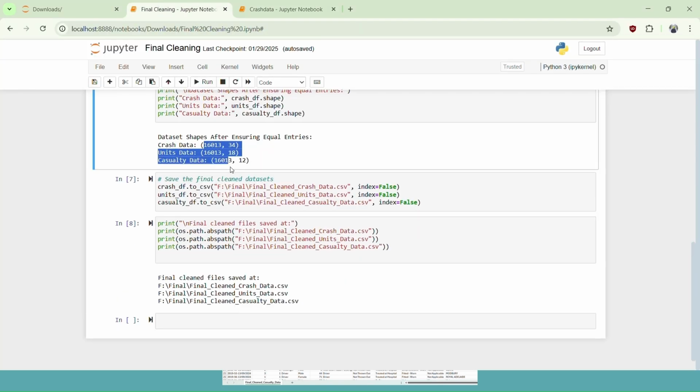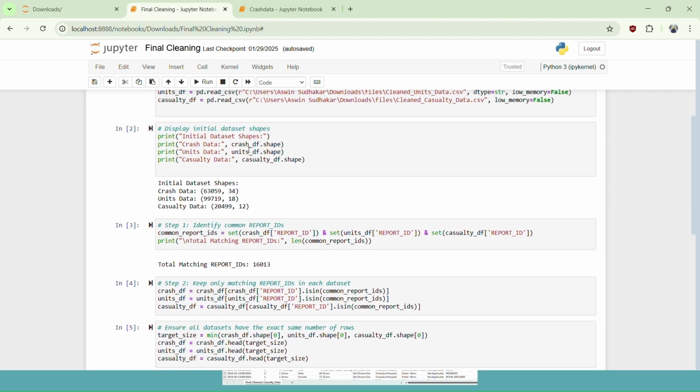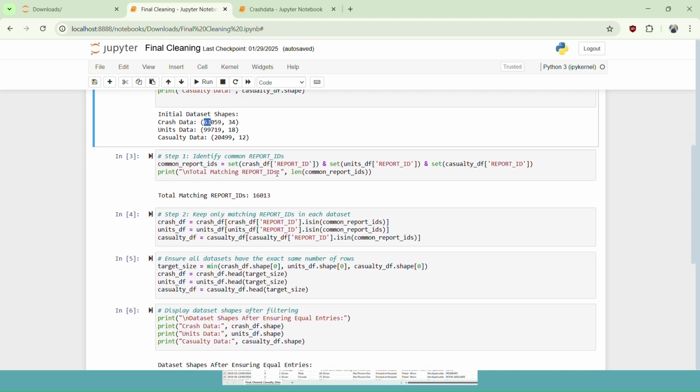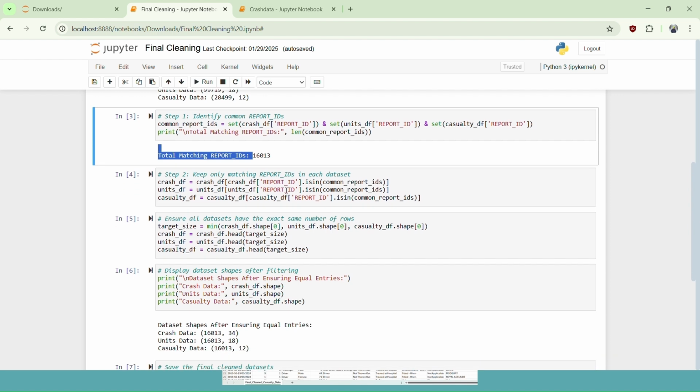Here we load it as usual, and then we analyzed our dataset shape. As you can see, there is a huge difference between the crash dataset and the units, with a difference of 63 and 99,000. We identified the total matching report IDs, which came down to 16,000 in all three, so we kept that 16,000 throughout all three datasets.